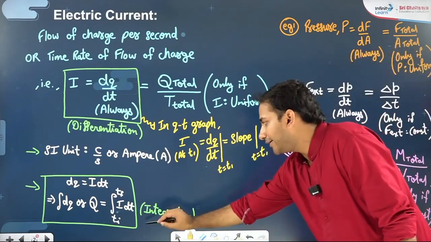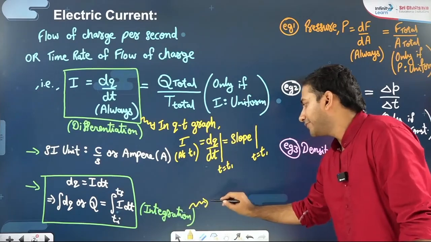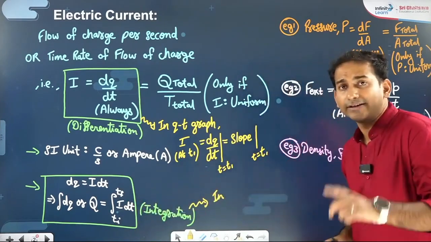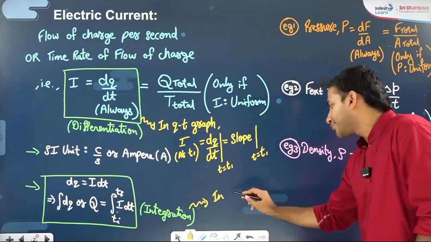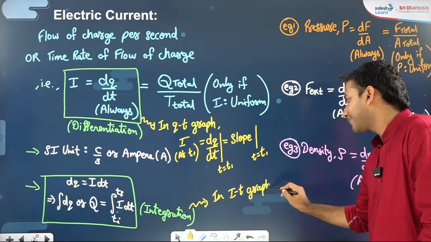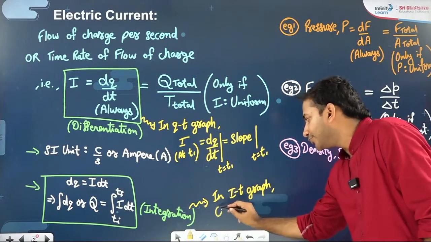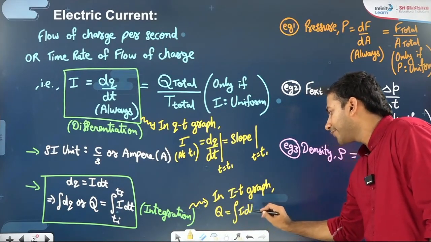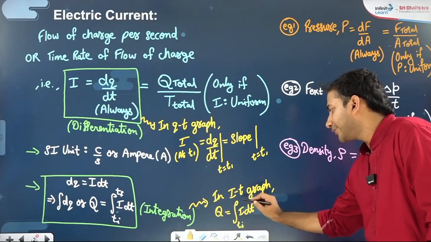Similarly, if you talk about the integration part, here we will say in the I-t graph, because the integration of I dt gives you area. So in the I-t graph, the Q will be the integration of I dt within limits t initial to t final.